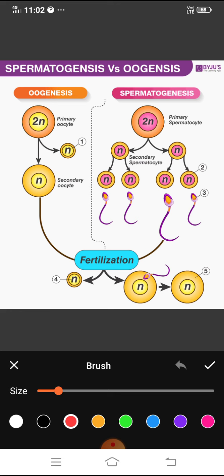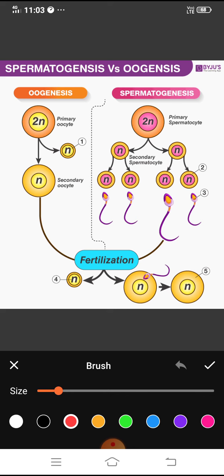All these facts you have already learned in class 11 in the chapter cell division. And there you got two words, mitosis and meiosis. In the process of mitosis, what happened? The cells divide, but the number of chromosomes remains the same. But what is meiosis? Meiosis takes place only in gonads.